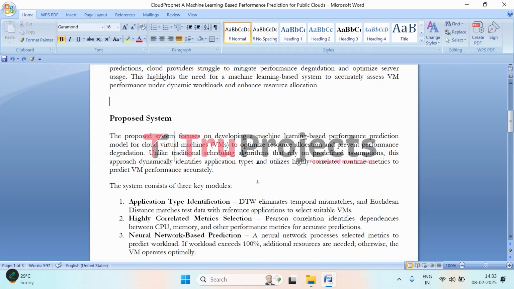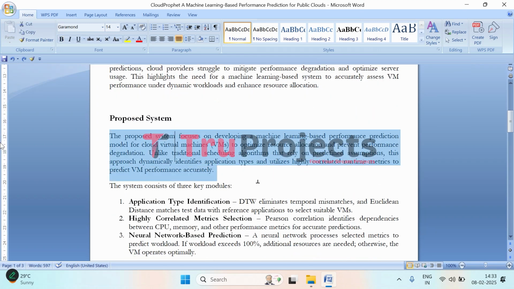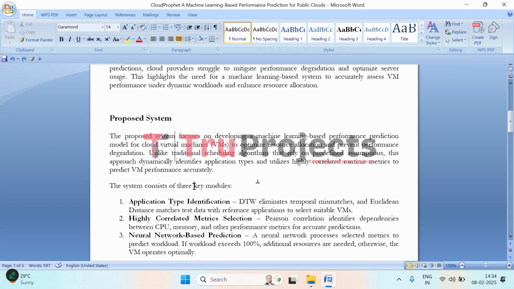When managing cloud environments, it is important to allocate resources efficiently so that applications run smoothly without performance issues. Traditional scheduling methods try to improve this by following a set of rules, but these rules don't always hold up in dynamic cloud environments. Since workloads can change unpredictably, a more adaptive approach is needed. This system uses machine learning to make accurate performance predictions, and it works in three steps.